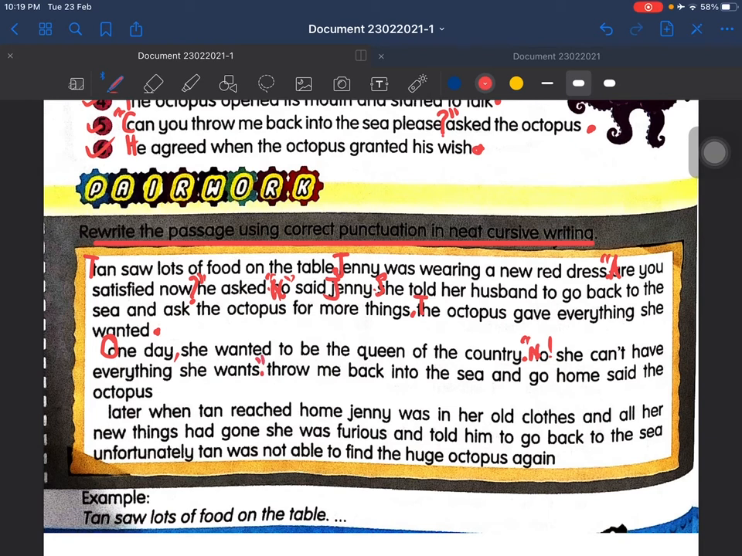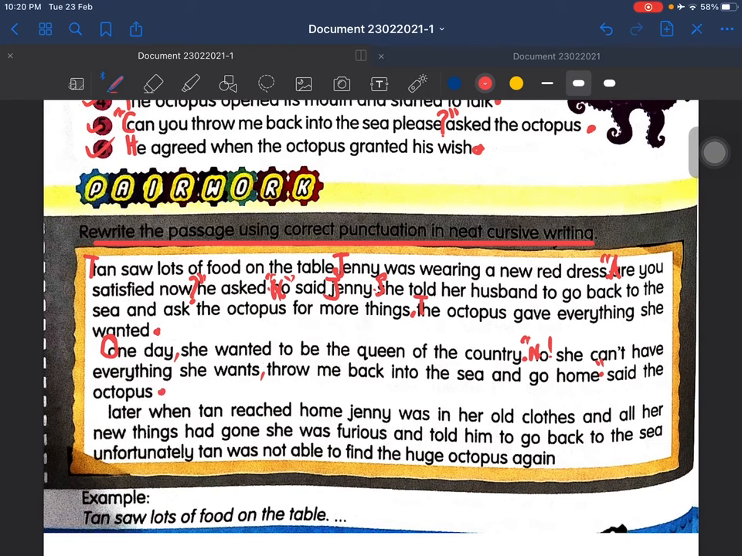And then, throw me back, capital letter, throw me back into the sea and go home, said the octopus. Okay, so no, she can't have everything she wants, comma, throw me back into the sea and go home. Here you put quotation mark, full stop, and quotation, said the octopus, full stop.